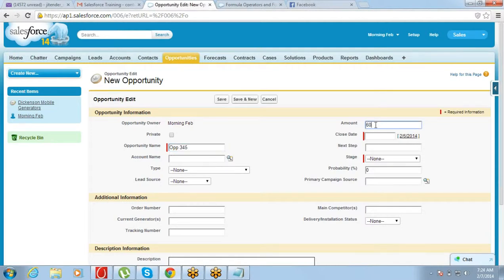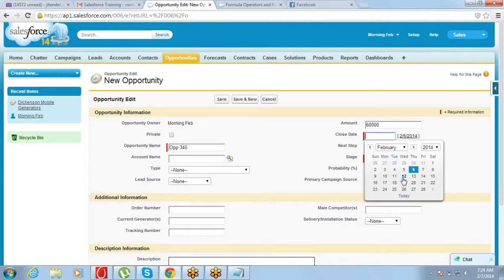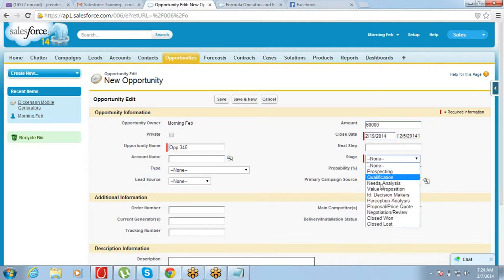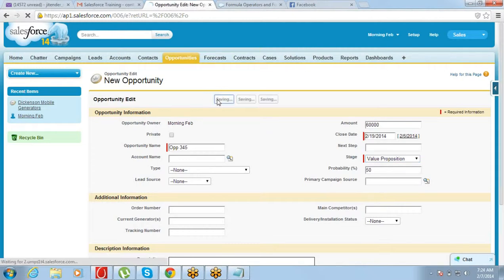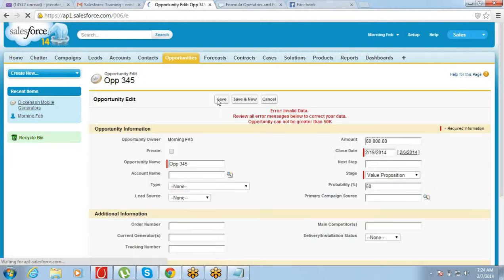Put amount equals 60,000. It does not allow, right? It gives an error: Opportunity cannot be greater than 50,000. Got it? So this validation rule again depends on the formula, right? The error expression has to be given using a formula.